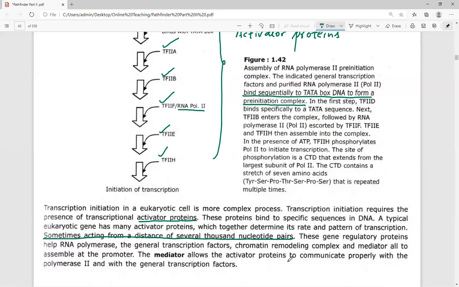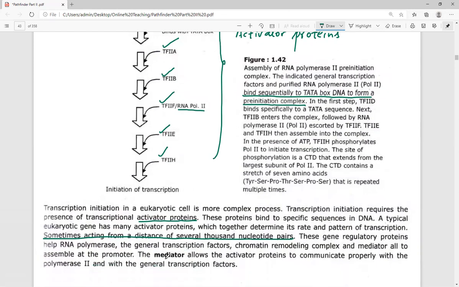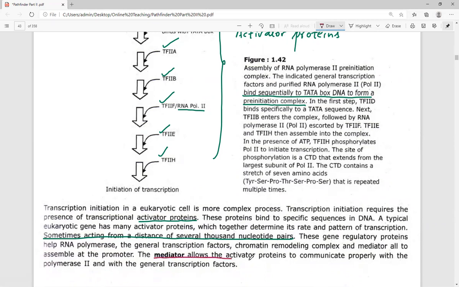The mediator allows the activator proteins to communicate properly with the RNA polymerase II and with the general transcription factors.